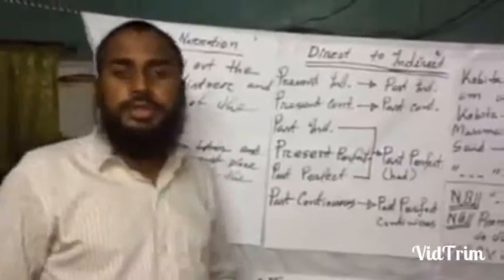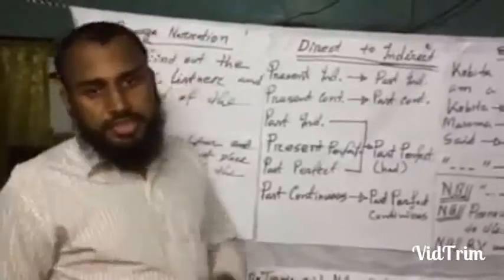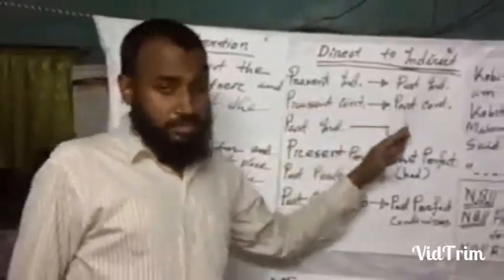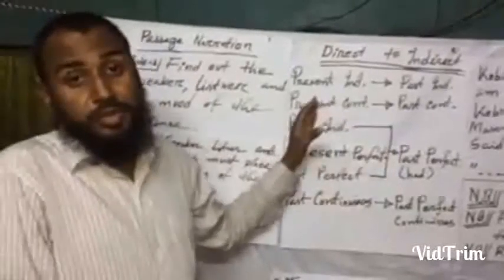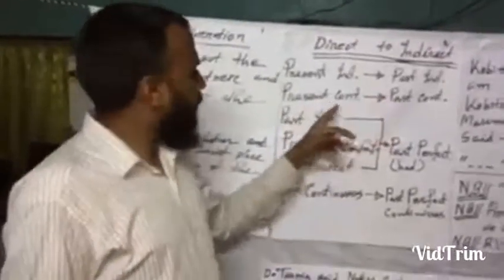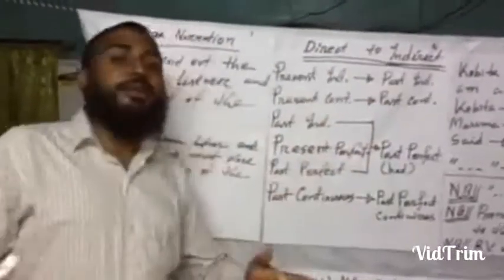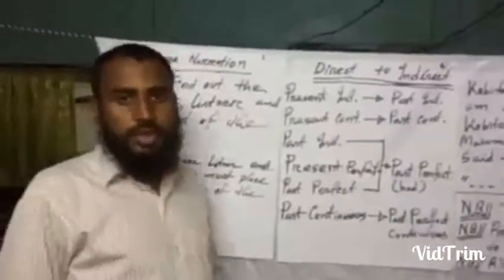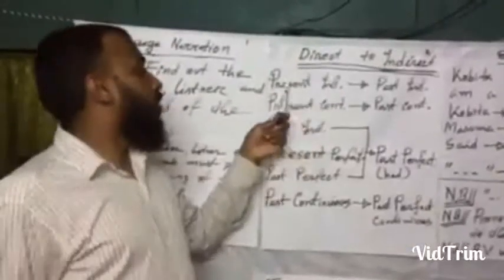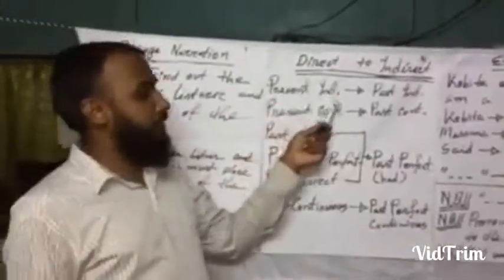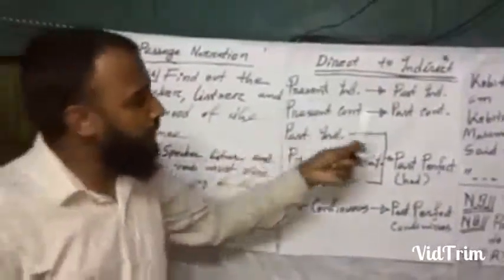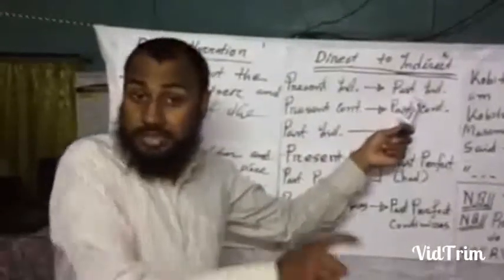So my dear students, at first all of you know about some ideas. I think all of you have a little bit or much knowledge about tense. So when you face or write down any kind of direct sentence to indirect sentence, you must follow or remember these things. That means when your sentence is present indefinite, when you convert it to indirect, then you must write it in past indefinite.